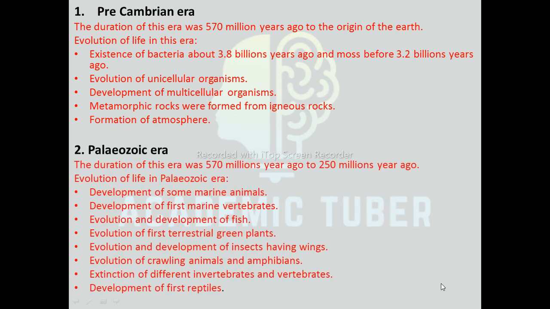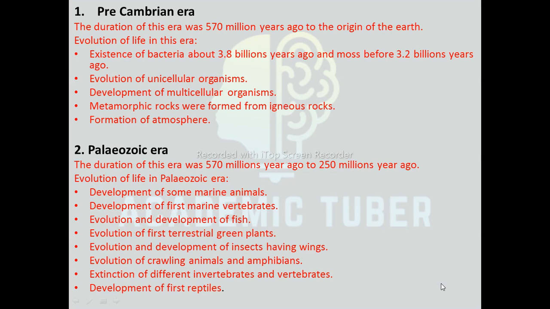Second one is Paleozoic era, and the duration of this era was 570 million years ago to 250 million years ago. Evolution of life in Paleozoic era.